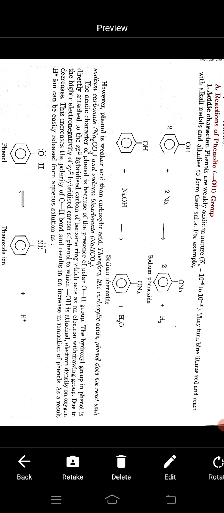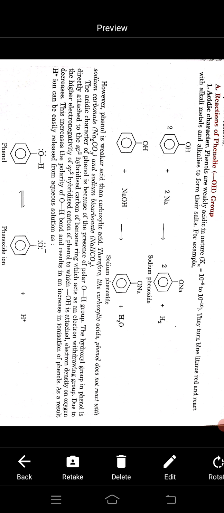So it withdraws electrons from the CO bond and this makes the OH bond more polar, and so it easily removes H plus.